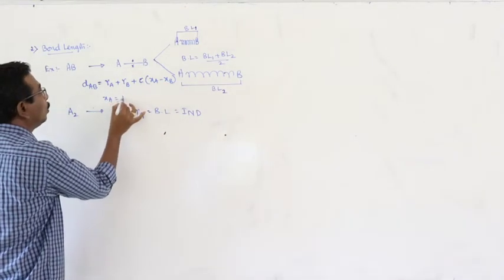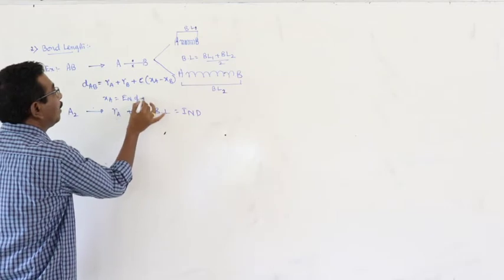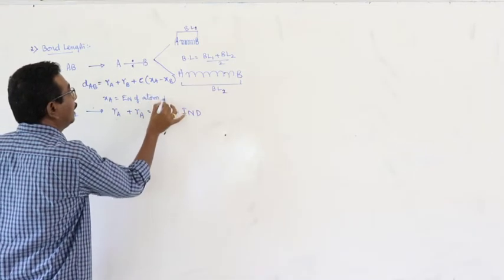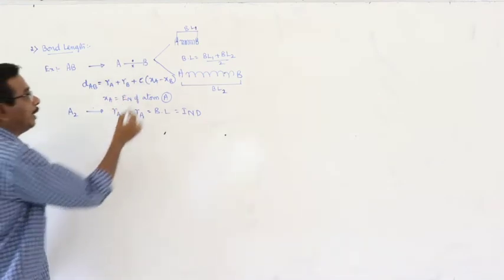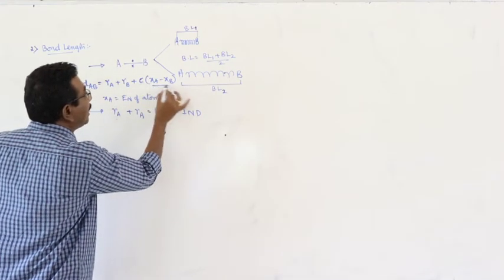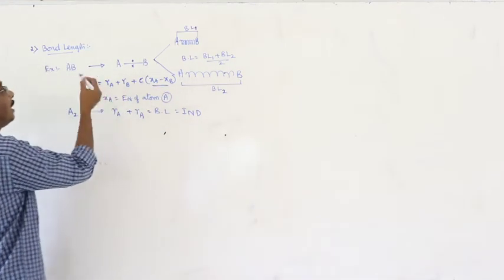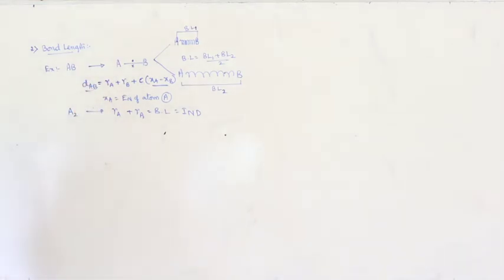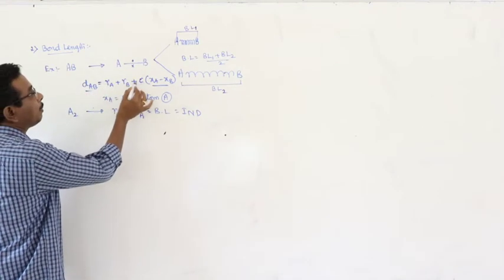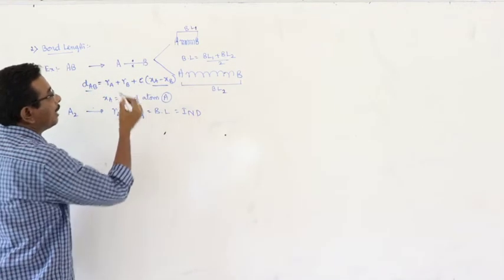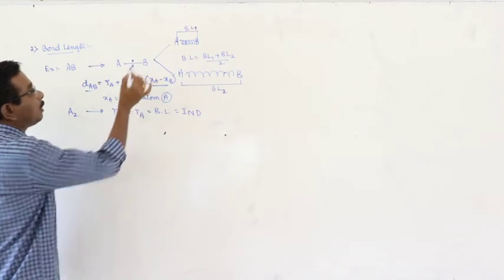XA is equal to electronegativity of atom A. What is XB? Electronegativity of atom B. Based on the electronegativity difference, we can measure the distance between the two atoms, nothing but bond length. What is the formula? dAB is equal to Ra plus Rb plus C into (XA minus XB). Here C is equal to constant.